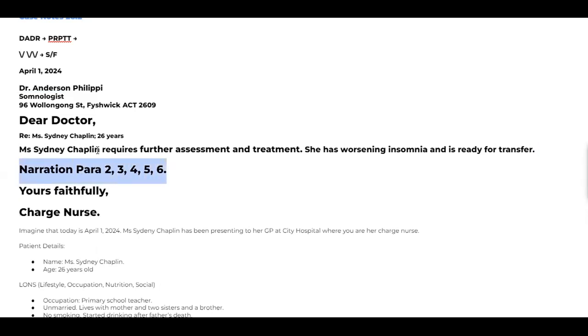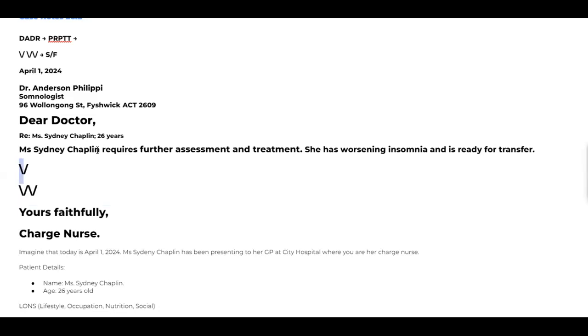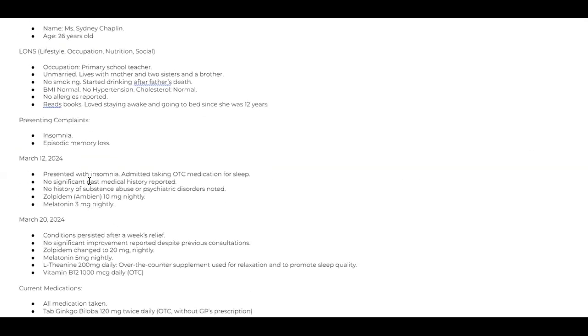For this paragraph, we are following one of the two methods. One is V method or W method. Can somebody tell me which is the method you are going to write, please? V or W? Can somebody tell me which one are you going to write? You are writing to a doctor and the patient's condition is almost diagnosed, but maybe more diagnosis is required. In that way, W method may be the right one, especially if there is any past medical history. Can you show me any past medical history here?